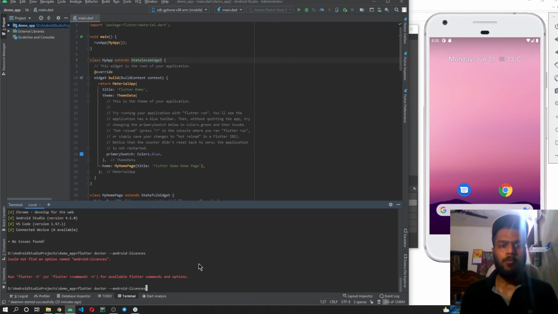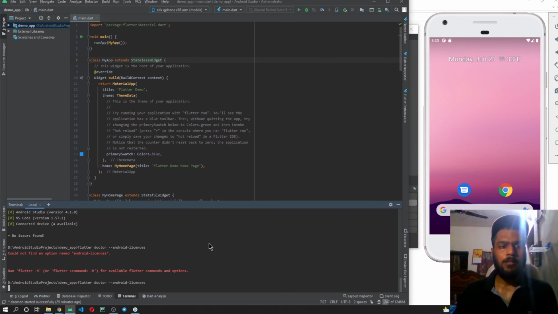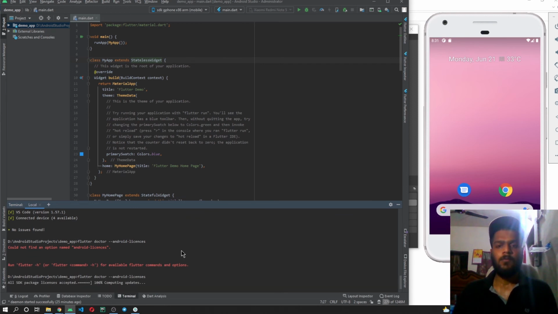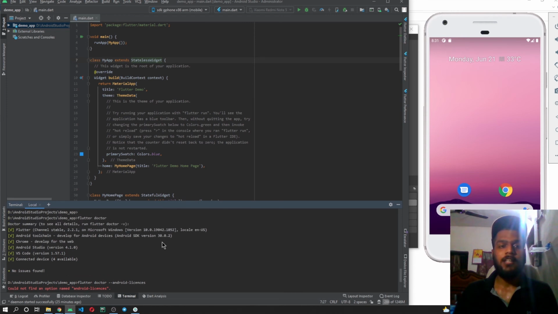So I have made a typo over here, so it needs to be SES. Clicking on enter, and you can see over here that it has fetched all the licenses and all the licenses are accepted for the SDK package. So there are chances that this may occur for you.